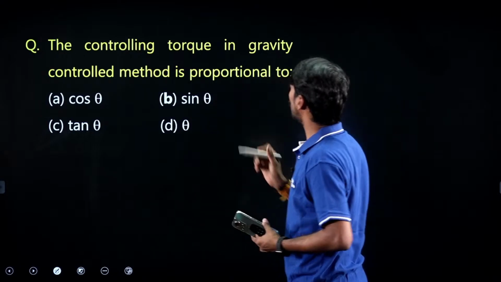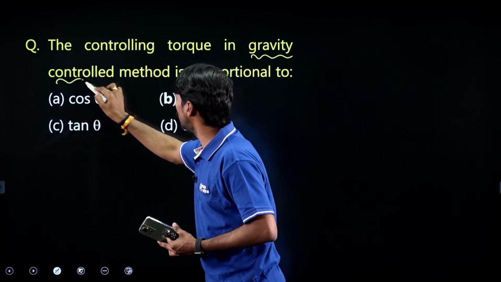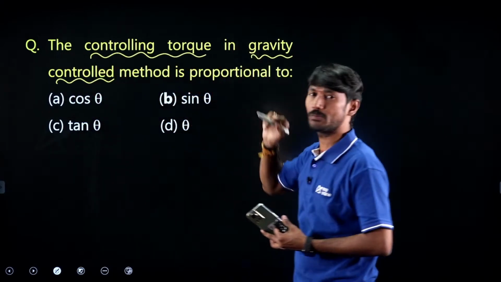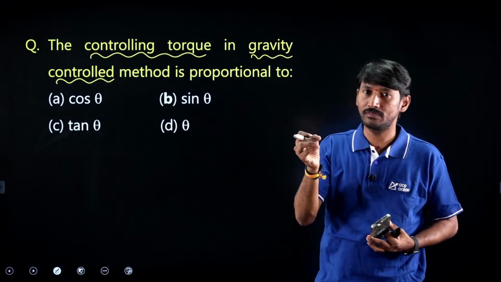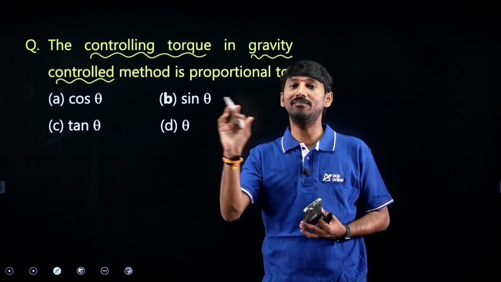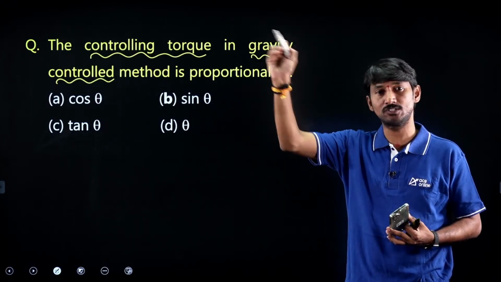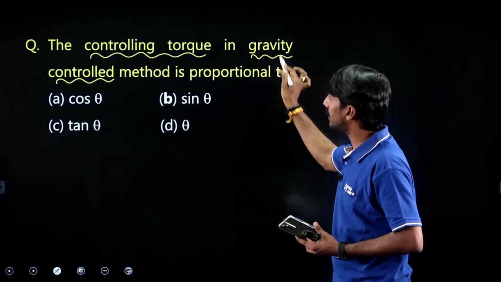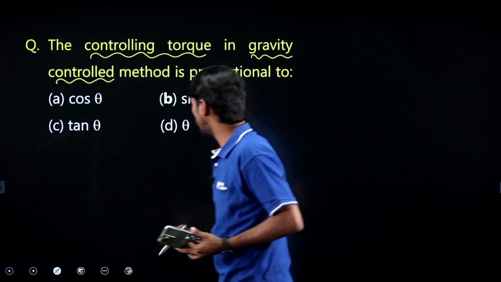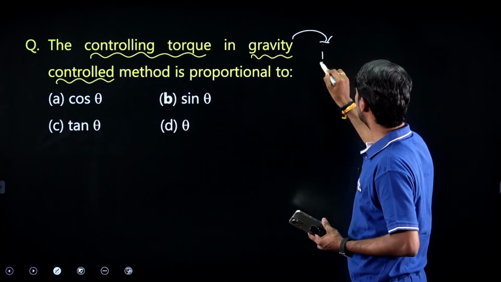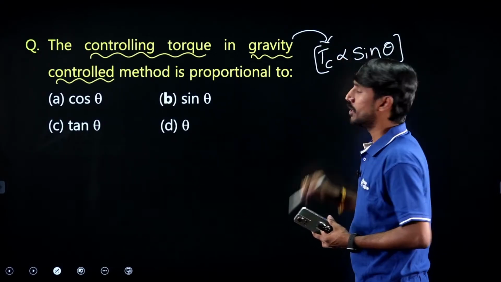The controlling torque in gravity control method. What is the controlling torque formula? Generally, two types of controlling torque methods are there. One is the spring control method, the second one is the gravity control method. In the spring control method, what is the torque formula? That is one question. But in the gravity control method, the controlling torque formula is Tc proportional to sine theta.